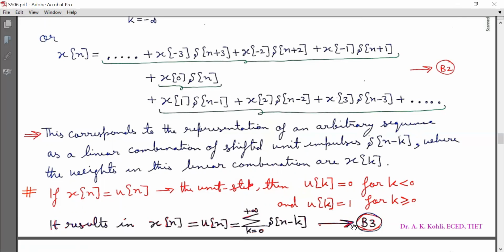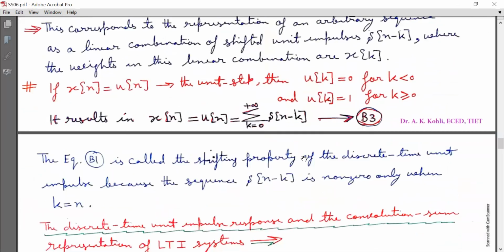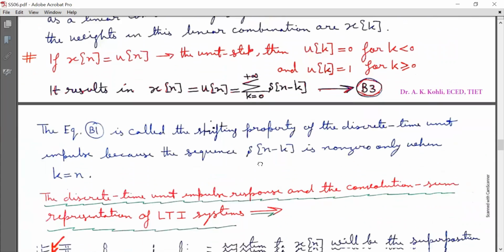So equation B3 comes into the picture as x[n] = u[n] = summation k running from 0 to infinity δ[n-k]. Equation B1 is called the shifting property of the discrete time unit impulse because the sequence δ[n-k] is non-zero only when k is equal to n.